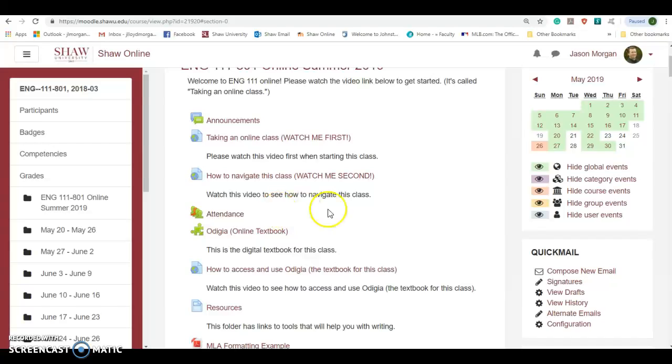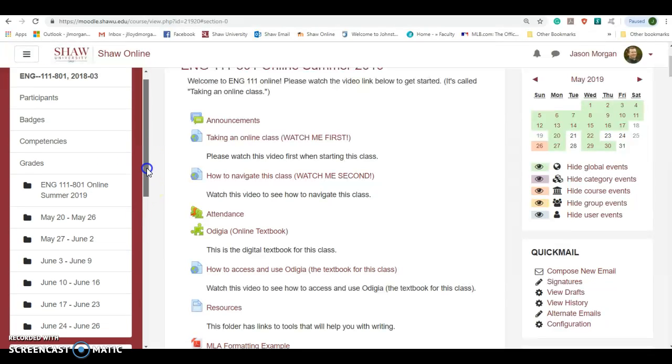Now, before we get to the weekly basis thing, let me give you just a little word of, not warning, but just something that you should be aware of. Keep in mind that this is an accelerated course. It's a summer course. We basically have about 5 weeks. A normal semester at Shaw University for the fall or the spring is typically 16, 17, 18 weeks or so, depending on the calendar. So we're going to do all that work in 6 weeks.